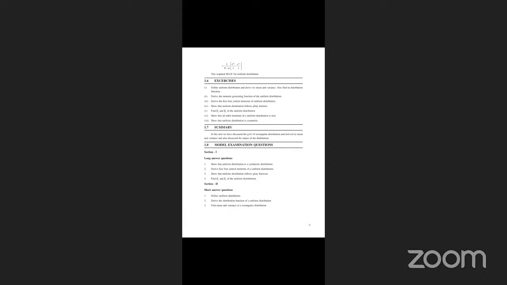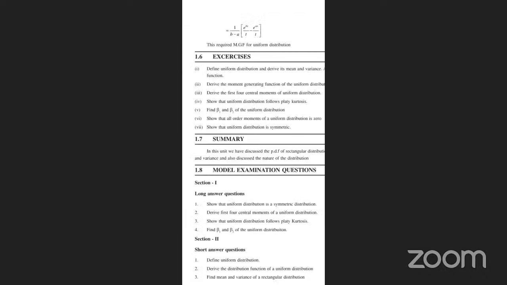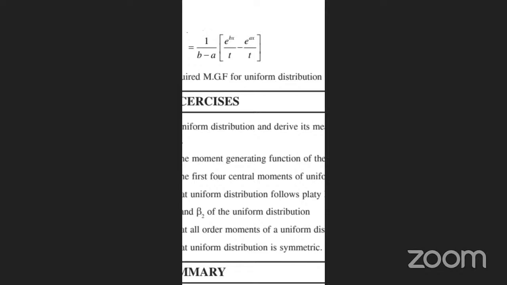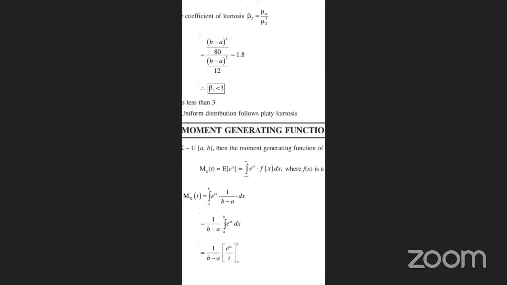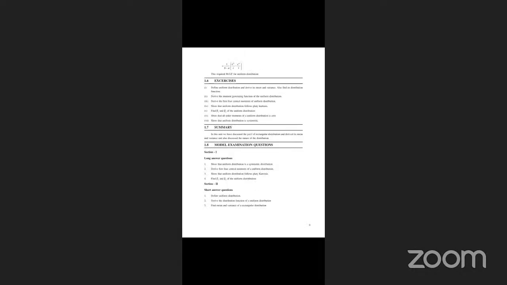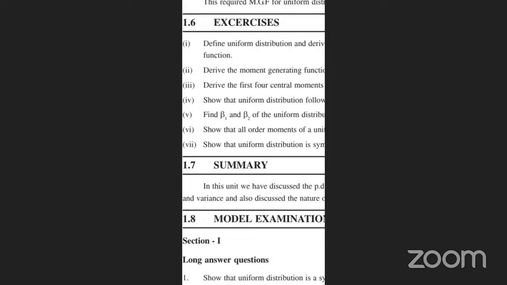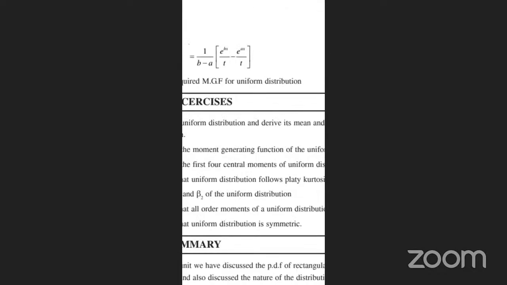So 1 by (b minus a) into e^(bt) by t minus e^(at) by t. This is the required moment generating function of the distribution.